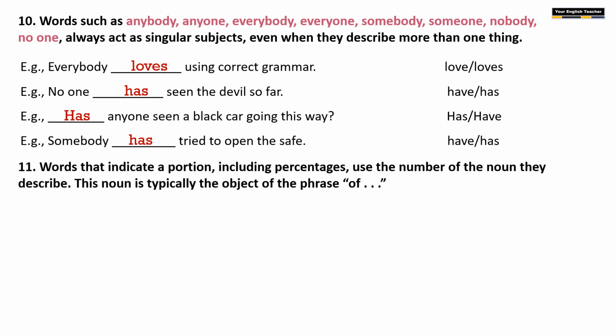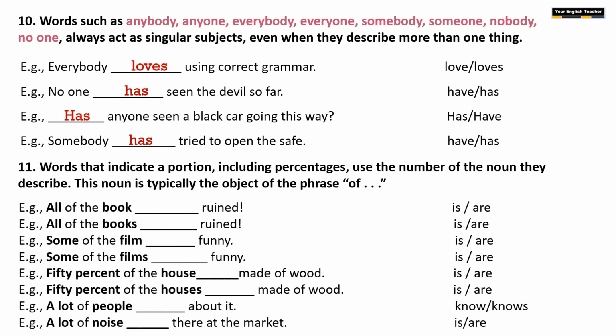11th one. When you are using words in the subject place which indicate a portion of something, including percentages, we have to see the number of the noun that they describe and use the verb accordingly. See these examples. All of the book dash ruined.